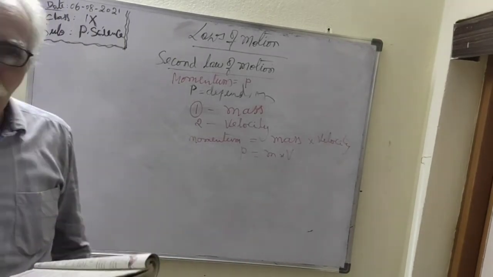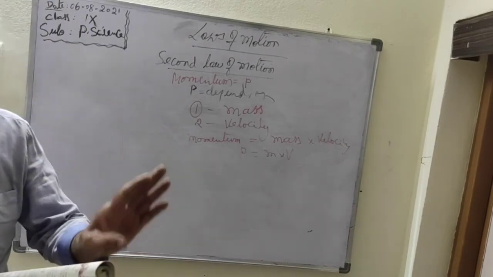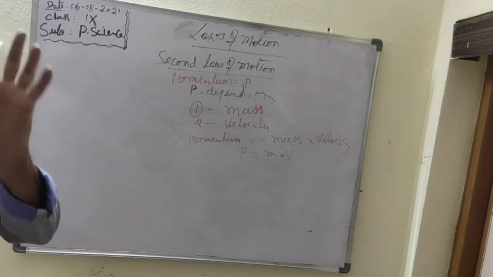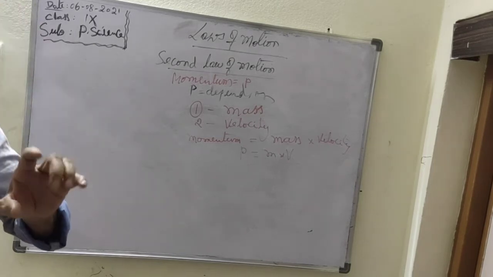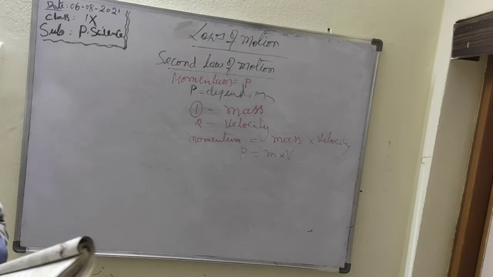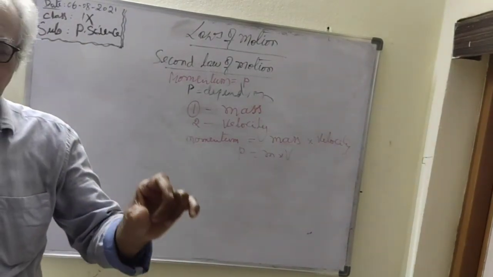All objects have mass, so when they are in motion, if the object is in motion with some mass and has some velocity, then it acquires momentum. Momentum is a vector quantity. It has both magnitude and direction.